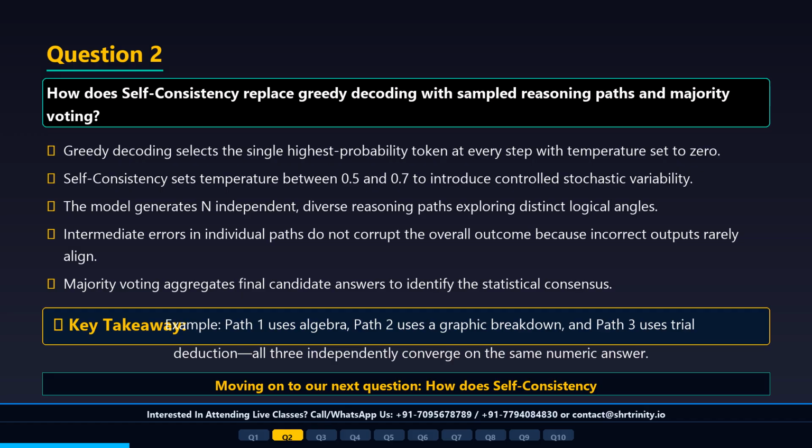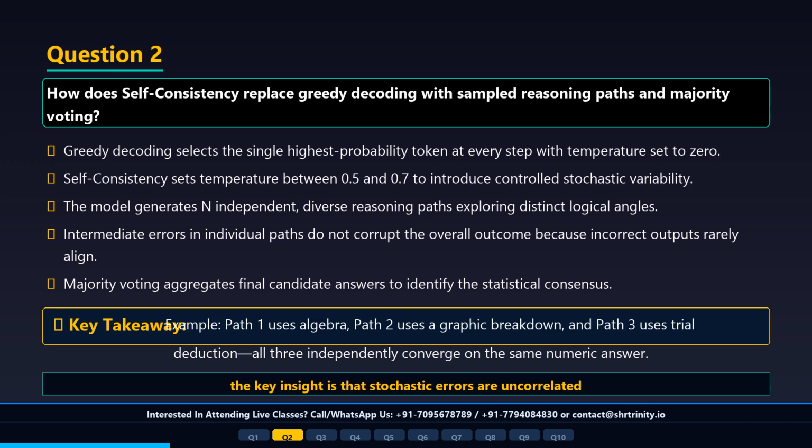Question 2. How does self-consistency replace greedy decoding with sampled reasoning paths and majority voting? Greedy decoding selects the single highest probability token at each step, temperature equals 0. Self-consistency uses stochastic sampling, temperature equals 0.5 to 0.7, to generate n independent CoT reasoning paths, aggregating final answers through majority voting. Stochastic sampling allows the model to explore different logical entry points and intermediate solution strategies. Even if individual paths contain minor errors, the consensus across independent paths filters out stochastic noise.